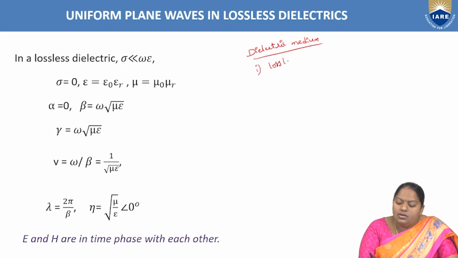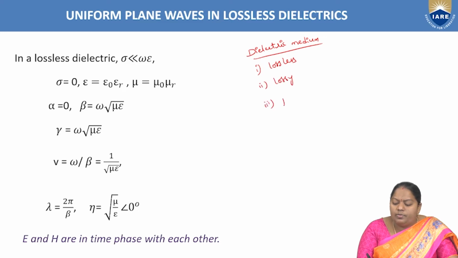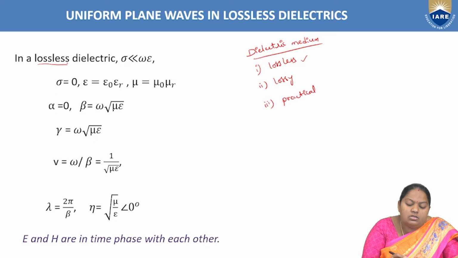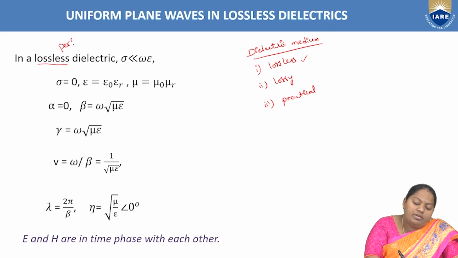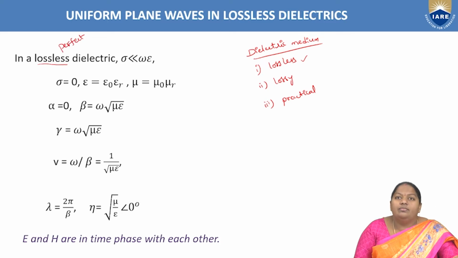One is lossless, next is lossy, and third is practical dielectrics, right? So first case, lossless dielectrics. As the name itself suggests, there is no loss, hence this lossless dielectric medium is also called a perfect dielectric medium, right?